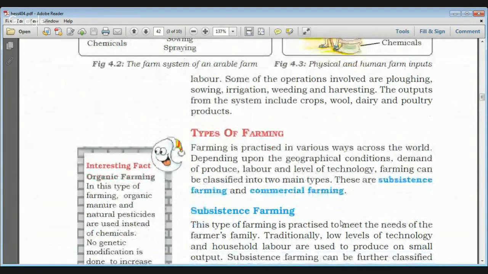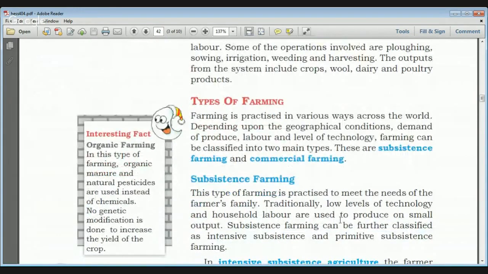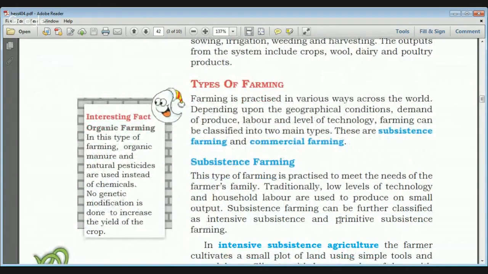Now, there are various types of farming systems present across the world, and it depends upon the geographical conditions, the demand for produce, the labor, and the level of technology. All these factors define which type of farming is present in a particular area. Broadly, farming is divided into two types.